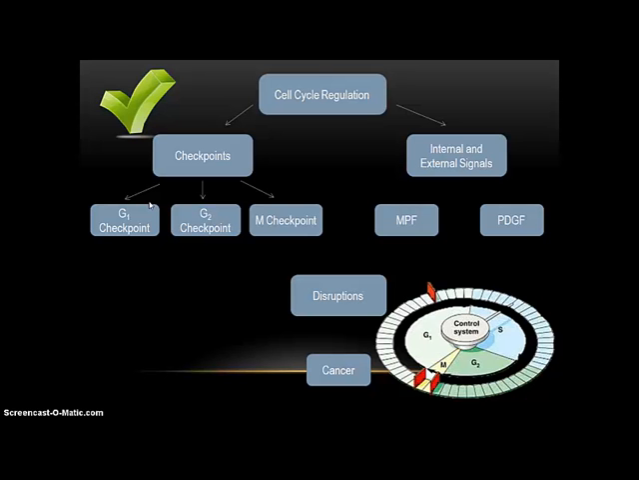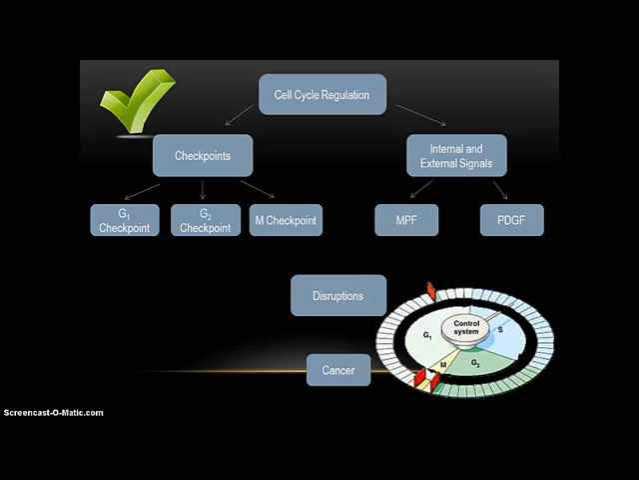These signals can either tell the cell to continue dividing, continue mitosis, and divide into two different cells. Or it could tell the cell to stop, go into the G0 phase and stay stationary, or undergo apoptosis, according to whatever happens. Of these internal and external signals, I'm going to talk about two of them. One of them is the MPF and the PDGF. These two will tell the cell whether or not to continue dividing or to stop dividing. And we'll talk more about those later.